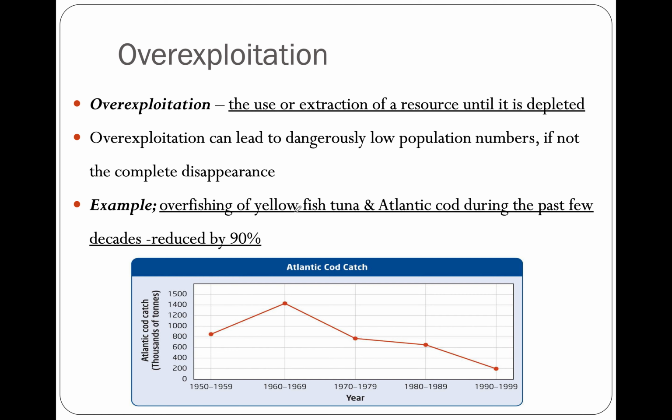So what we're going to see is the populations go down, right? This was quite bad for Atlantic Canada and their economy. A lot of people, I think, lost jobs and it wasn't very good economically for them. So there's an issue, right? Because on the one hand, we need to be sustainable, but on the other, we rely on a lot of these industries for food, right?